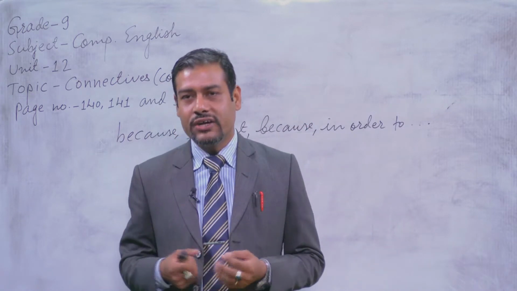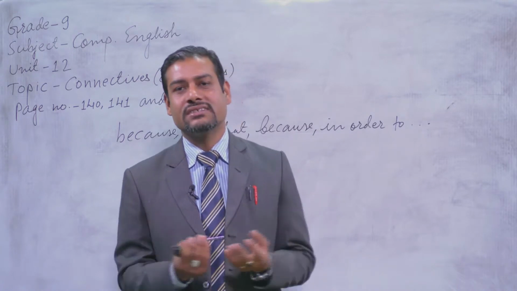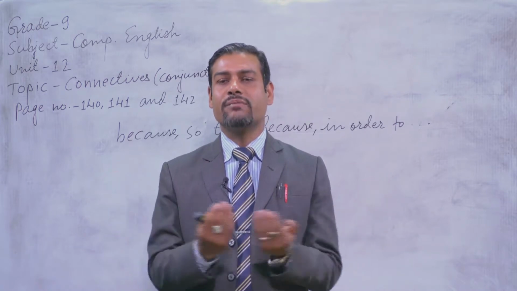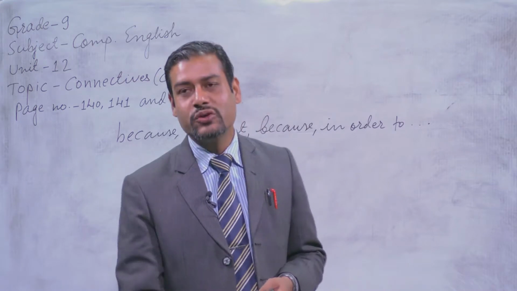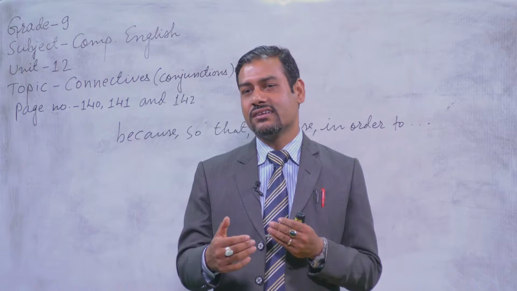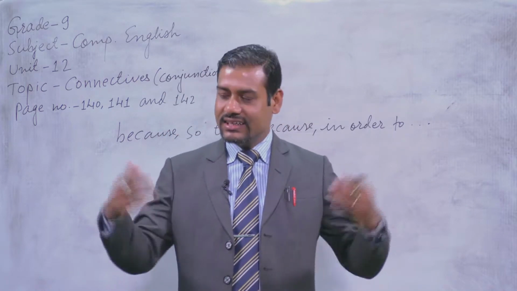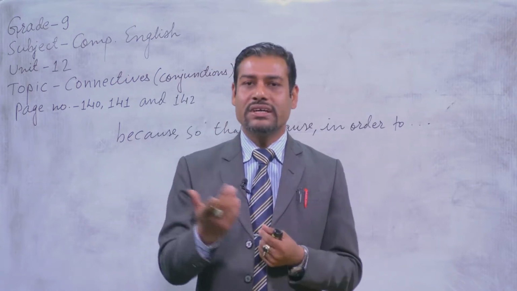For example, you can say the boy is smiling. And what is the reason for his smiling? Because he is very happy, or because of his happiness. And that is linked up by because of. Likewise, in the second picture, I have shown you that, let's say, the boy is running. So what is the reason for his running? Because the dog is chasing. These action and reason are connected by the connective, that is because, here.